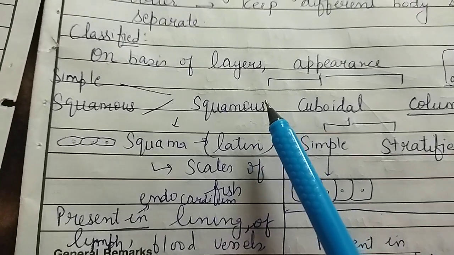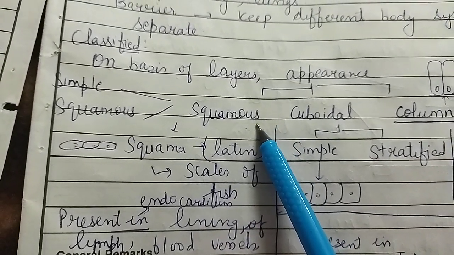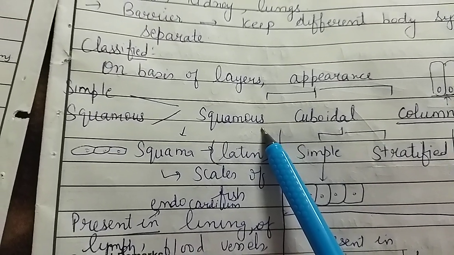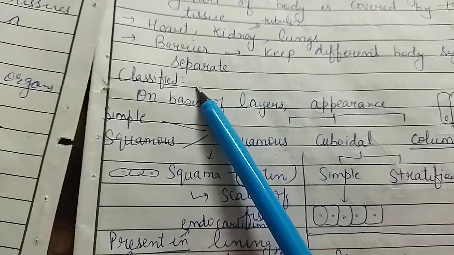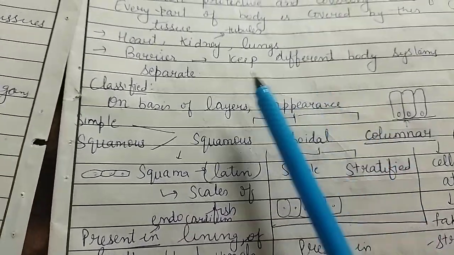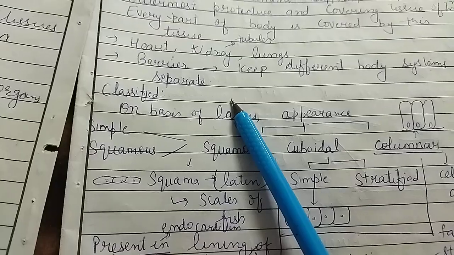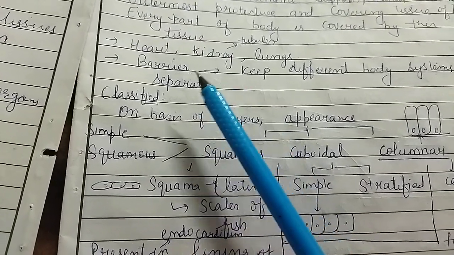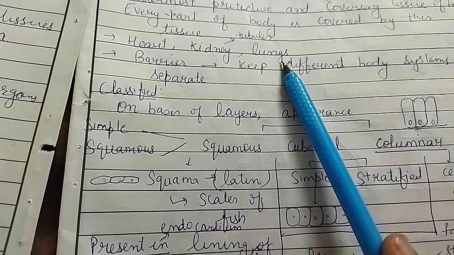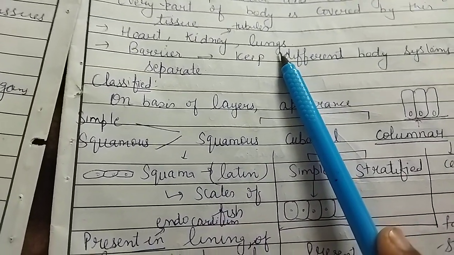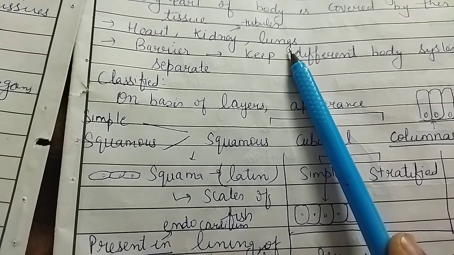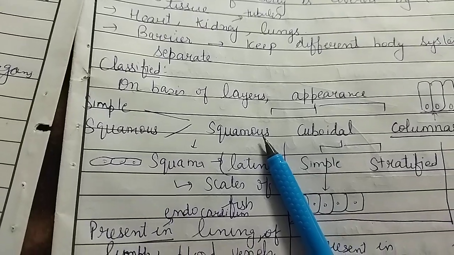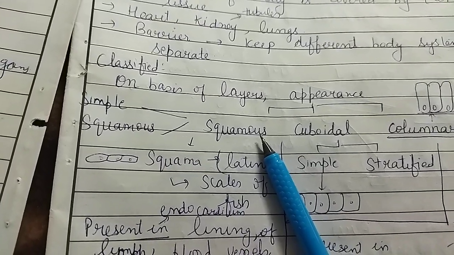First of all, what is epithelial tissue? It is the outermost covering of the body, protective and supportive in nature, and the whole body is covered by this type of tissue. It also acts as a barrier, keeping different body systems separate from one another, and it provides a connection from one cell to another or from one body part to another. Heart, kidney tubules and lungs are all organs that have epithelial tissue. Epithelial tissue forms the outermost covering outside the cells and also an inner covering, so it forms the outer surface as well as the inner surface.